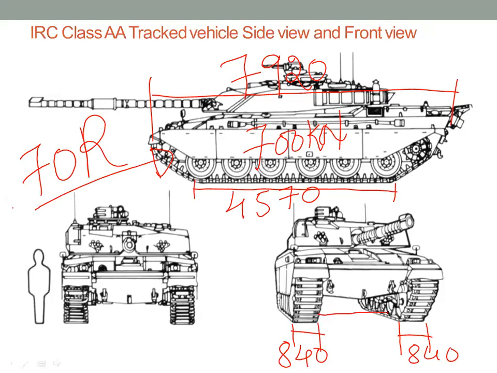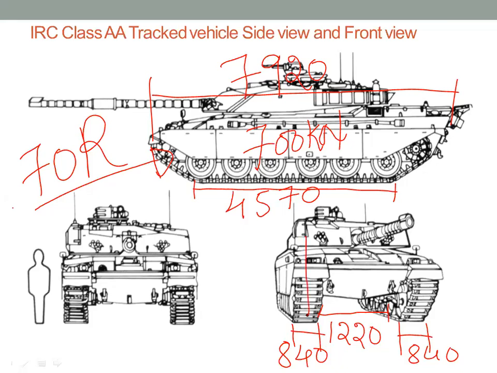Here to here, this distance is face to face of vehicle wheel. It is 1220 mm. So it is nothing but 1.2 meters. So the C value remains same for all vehicles, right? Only the length and width of the vehicle will be changing. So this is about 70R loading.